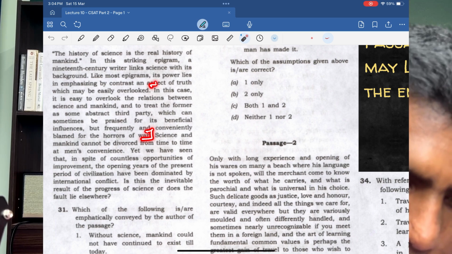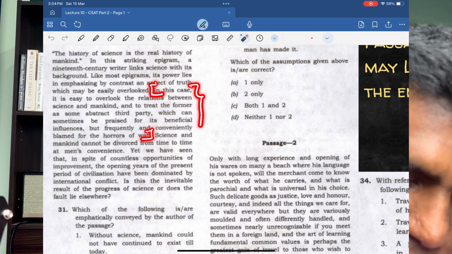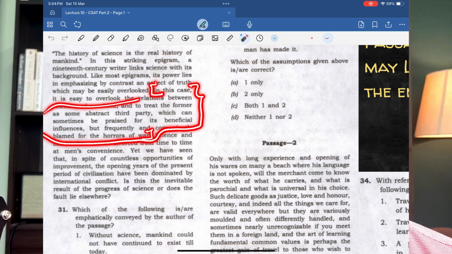What is this entire sentence talking about? It says that it's very, very easy to de-link science from humanity. We tend to often de-link science from human beings, and we treat it as a third party, something very unrelated. Sometimes we praise science for all its beneficial impact, but whenever there is war happening and we see a lot of destruction happening, then we start blaming science.